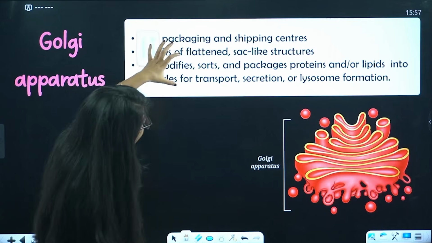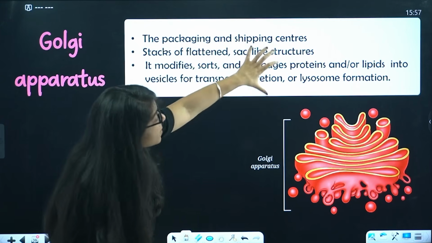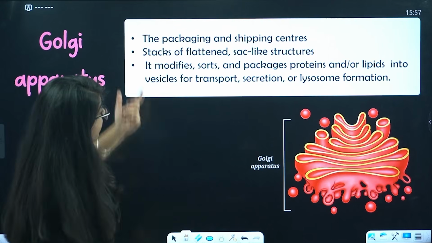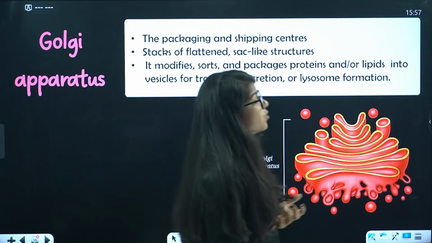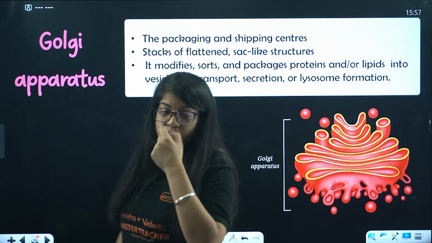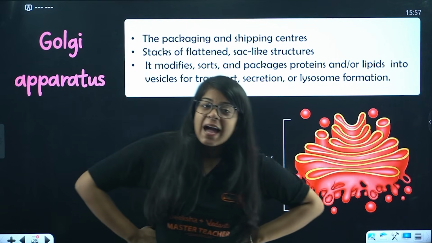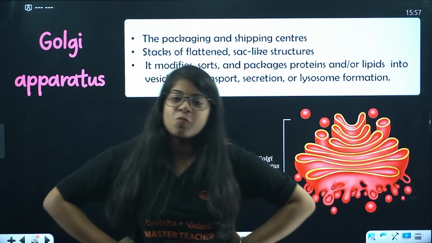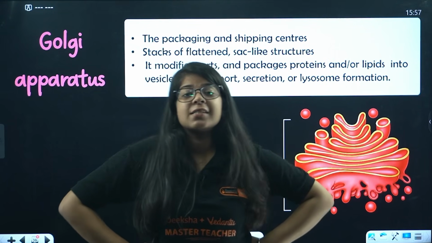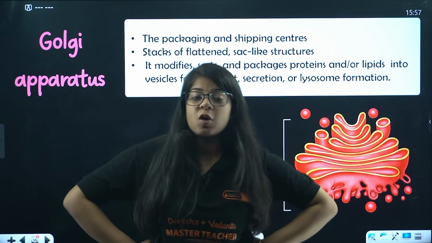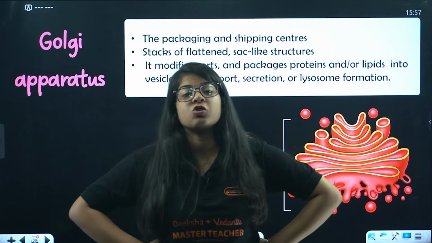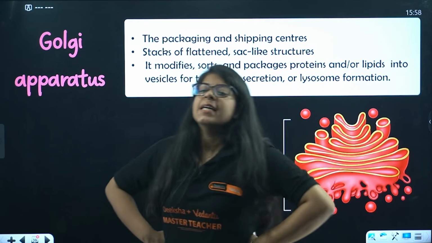It modifies, sorts, and packs the proteins or lipids into vesicles for transport, secretion, or lysosome formation. This Golgi is a sac-like structure which stores, modifies, and then transports the lipids, the proteins, the lysosomes, and all that is needed in our cell. So it is a packaging and shipping center.